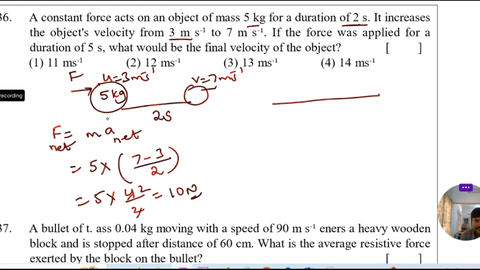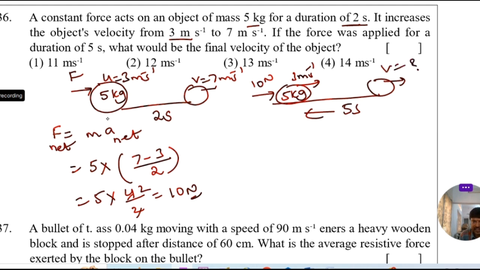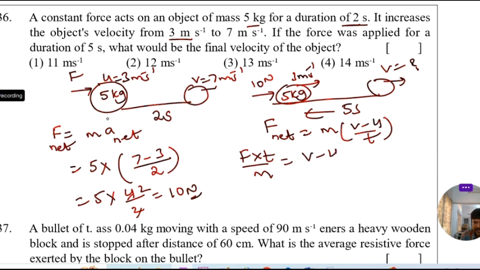Then apply here. Mass 5 kg, initial speed is 3 meter per second. The force is 10 Newton acting on the object of 5 kg, this time the time duration is 5 seconds. Then what is the final velocity? Same formula, F net is equal to mass into, in the place of A net we can write V minus U by T. So from this we can write F into T by M is equal to V minus U.